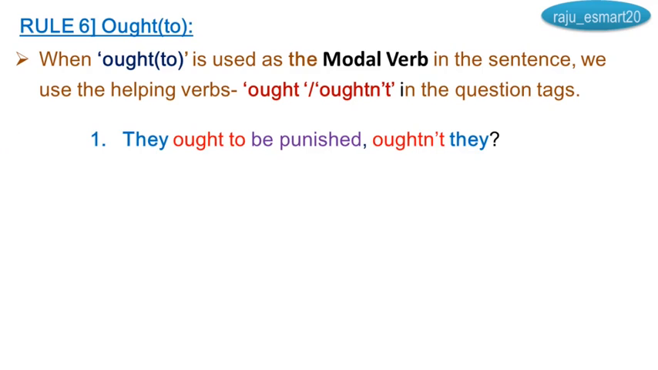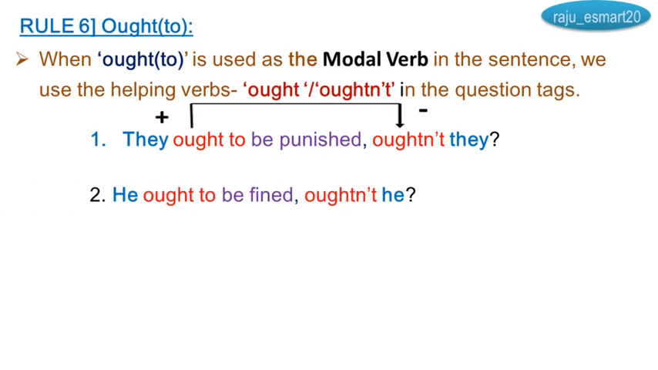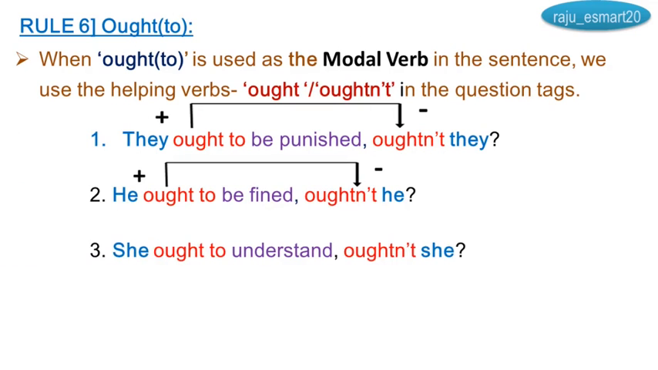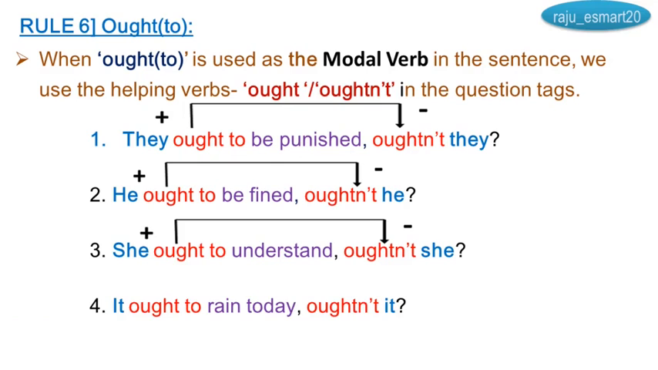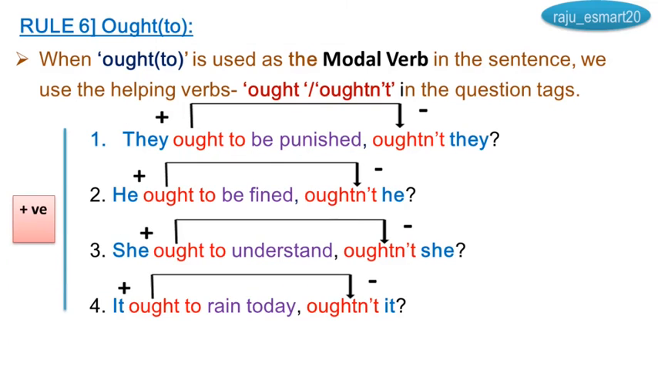They ought to be punished, oughtn't they? Positive, negative. He ought to be fined, oughtn't he? She ought to understand, oughtn't she? It ought to rain today, oughtn't it? These all are positive sentences, these all are negative tags.